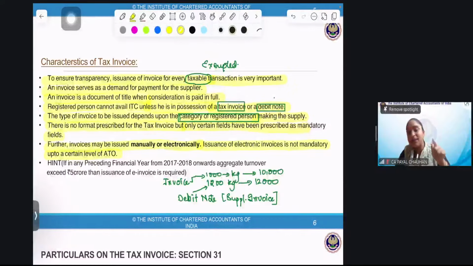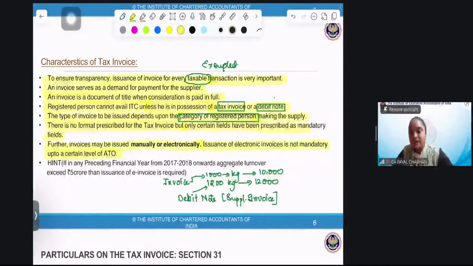That means you accepted an additional 200 kgs. At that time, I'll issue a supplementary invoice. Supplementary means anything which has an original invoice. It is also known as a debit note. And on the basis of this, you can claim the credit of 200 kgs also.